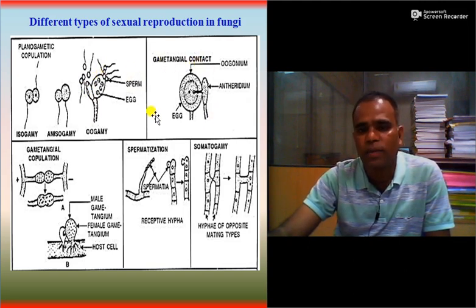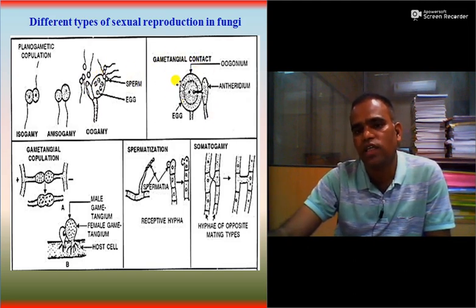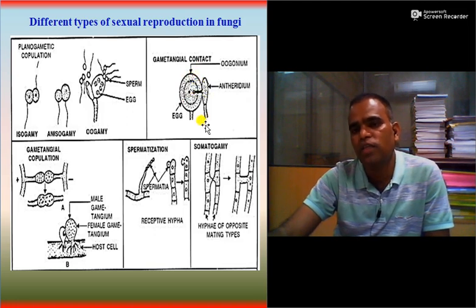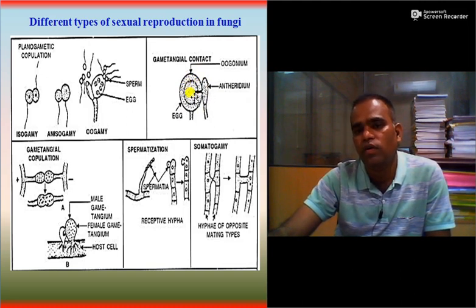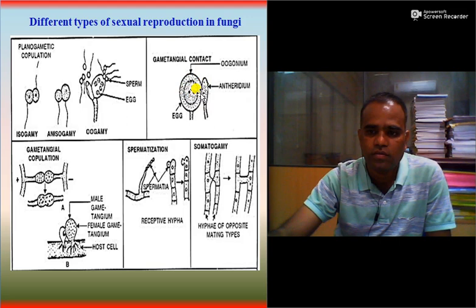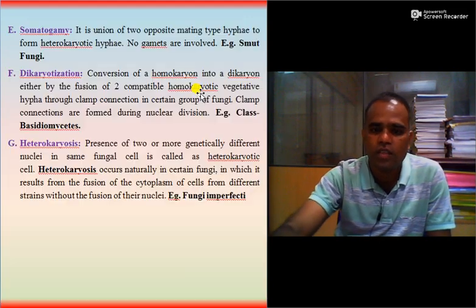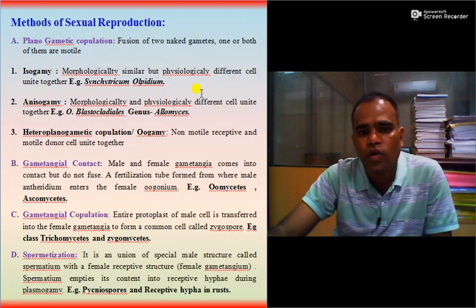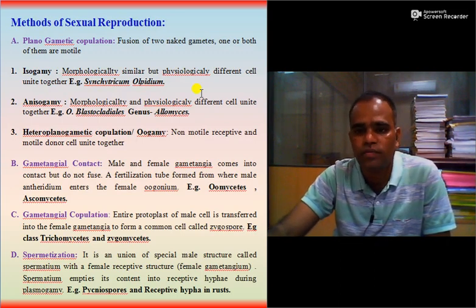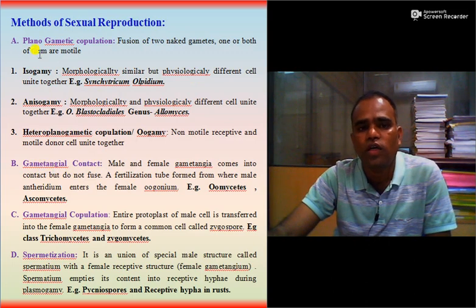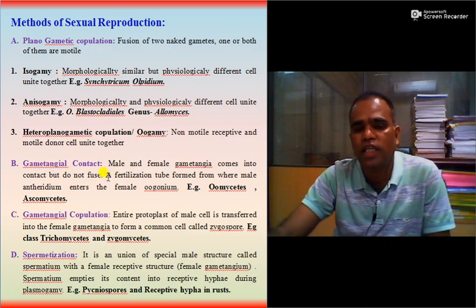One is a female cell that is non-motile, and the male cell is motile. Then the second one is gametangial contact, in which an egg cell is present, antheridium is present, but contact of these two cells occurs by means of a structure called the fertilization tube. So this is all about planogametic copulation and gametangial contact.